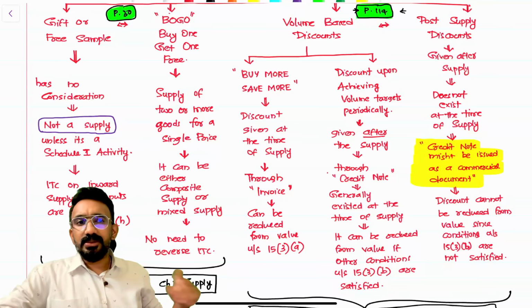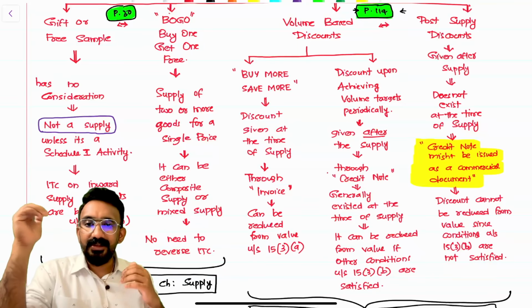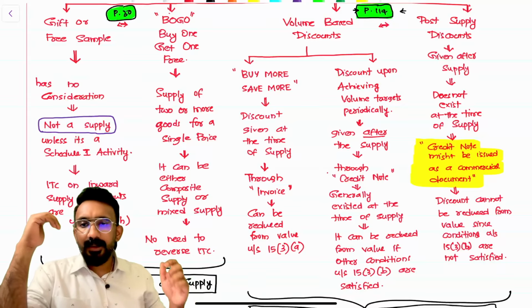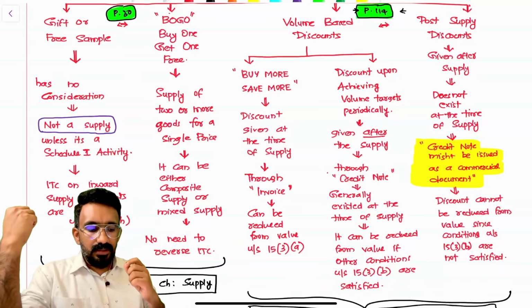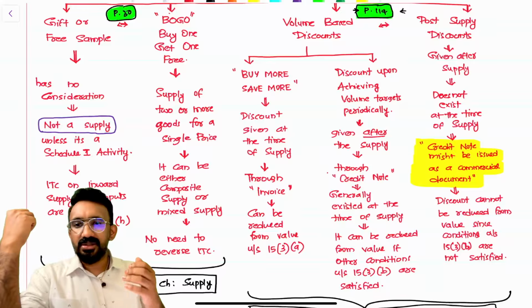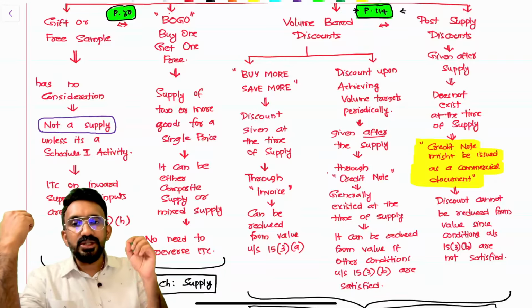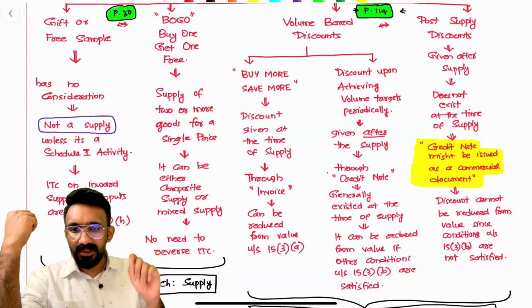You would find free samples to be very popular in the pharma sector because all the pharma companies massively manufacture tablets and give a lot of tablets to doctors for free. Will that be considered to be a supply? That's it. When a medical representative is giving a doctor a medicine for free, there is no consideration that is collected. If there is no consideration, it cannot be a supply unless it's a Schedule 1 activity. There are 4 activities in Schedule 1 which become a supply even without consideration.